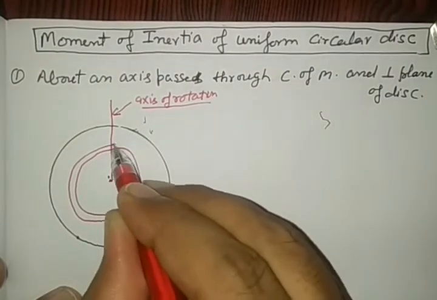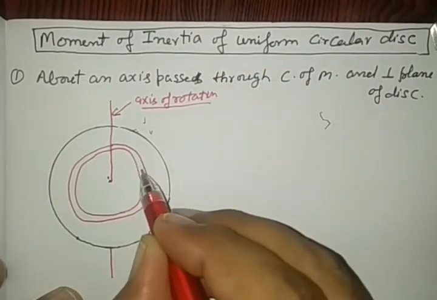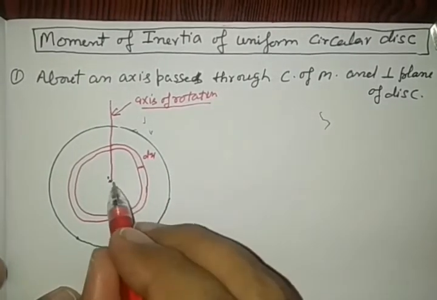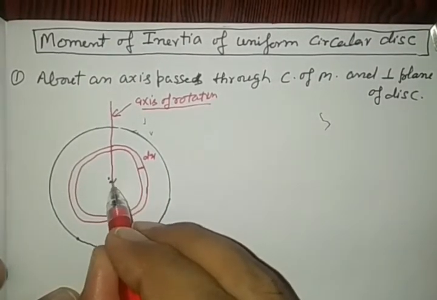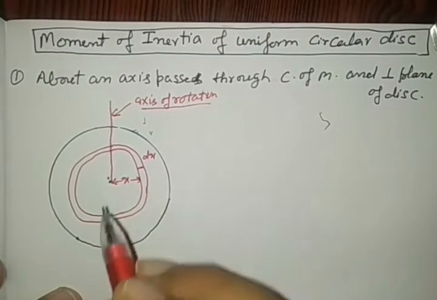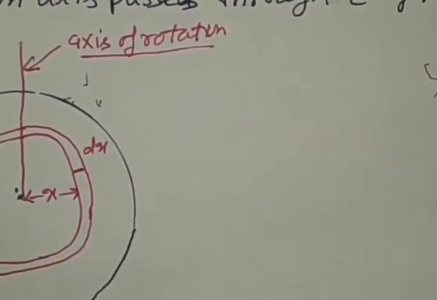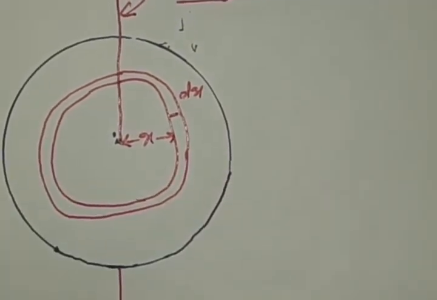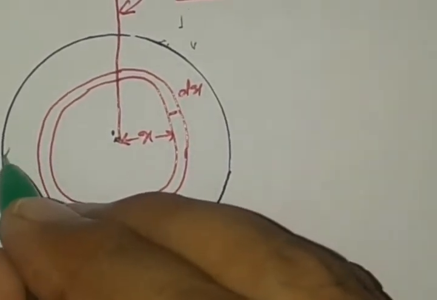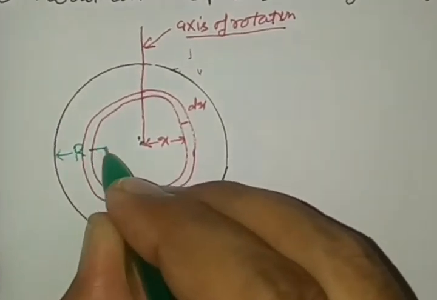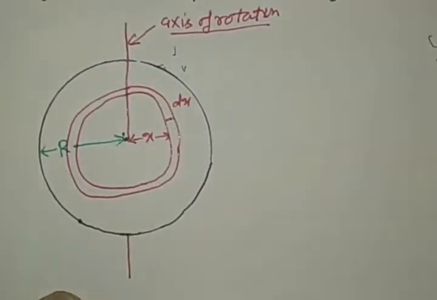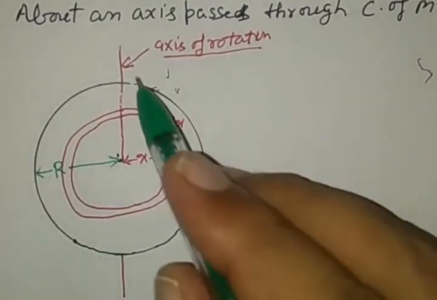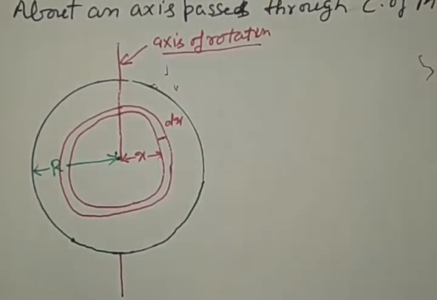Consider a uniform section of the disk of thickness dx. Let it be x distance away from the center of mass, here in the diagram, and let capital R denote the radius of the disk. So we have to obtain the moment of inertia of this disk about the given axis of rotation.